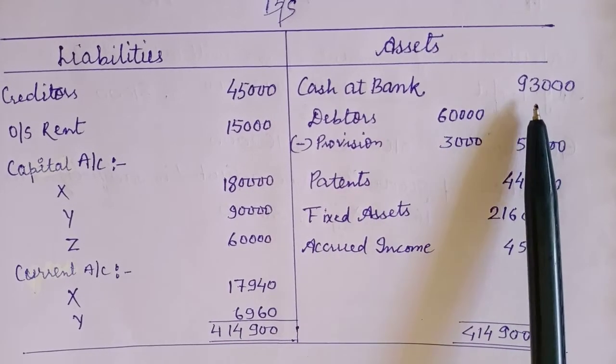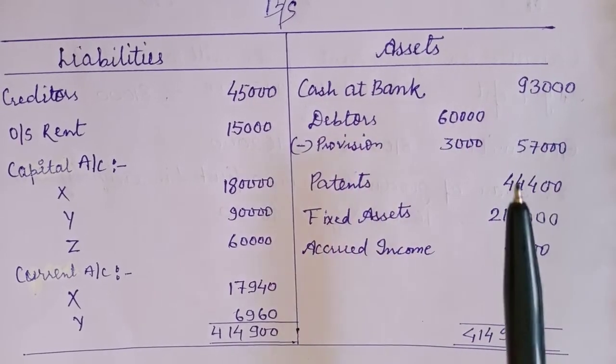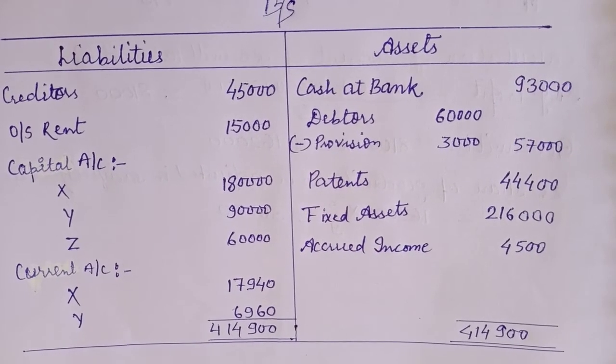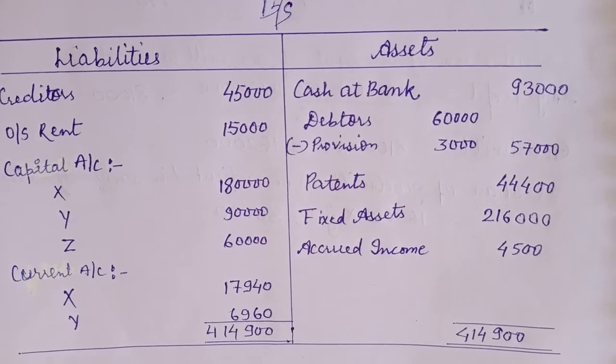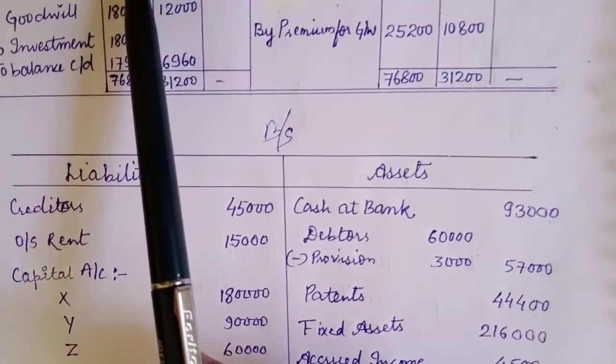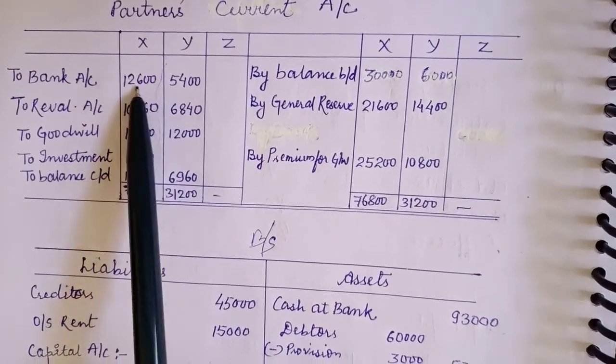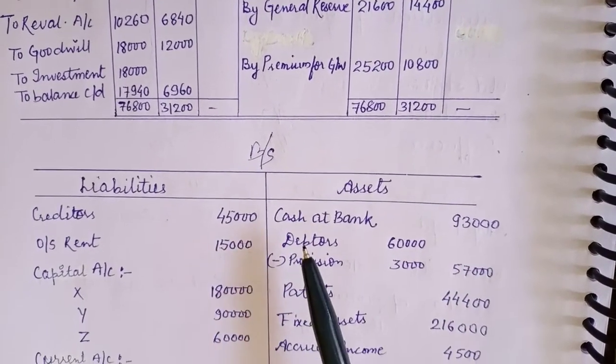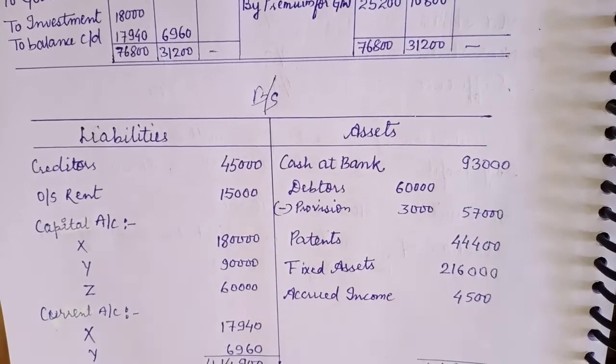So that is 93,000. That is 15,000 plus the share of goodwill plus the share of capital that the new partner is bringing, and whatever is being withdrawn by the old partners will be deducted. Then only we will get the balance of cash as 93,000.